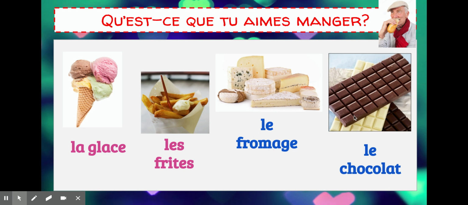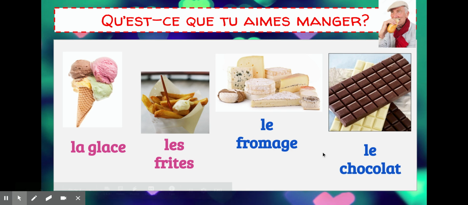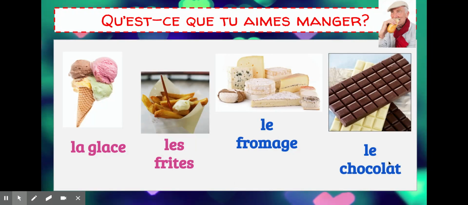So we have la glace, ice cream, is feminine. Les frites is plural, but the singular, like one fry, is feminine. Le fromage is masculine, and le chocolat is masculine as well. So a quick review, we have la glace, les frites, le fromage, le chocolat.